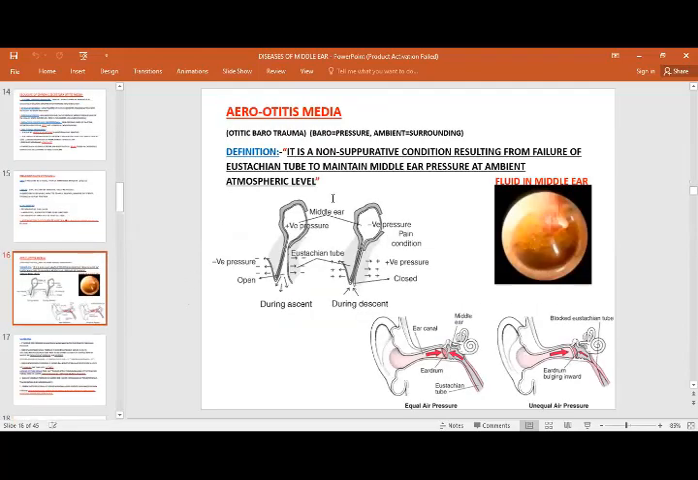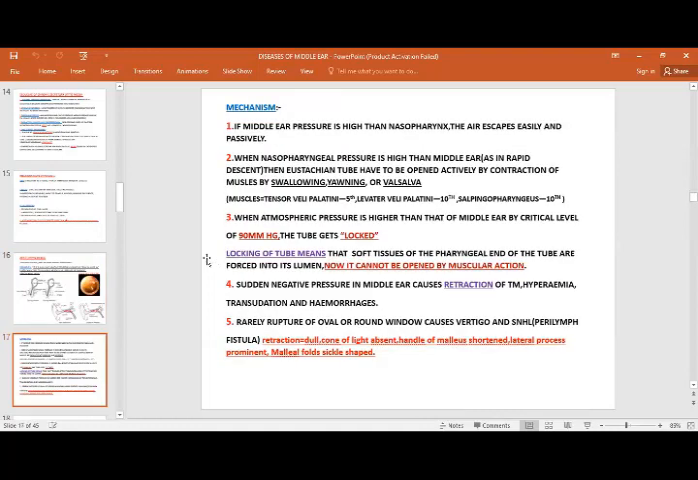Otitis media barotrauma is again one of the conditions, also called barotrauma. It is a non-suppurative condition resulting from failure of the eustachian tube to maintain middle ear pressure at ambient atmospheric pressure. It mostly occurs during flights. Again, important: if middle ear pressure is high, the air escapes easily and passively through the nasopharynx. When nasopharyngeal pressure is high, then the tube has to be opened actively by contraction.